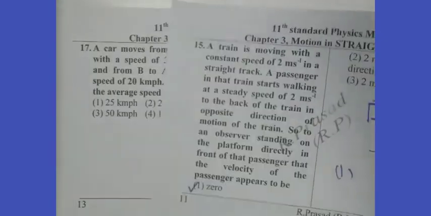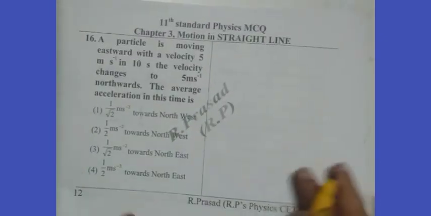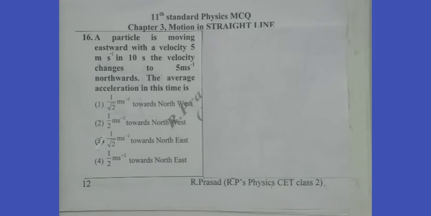Going for the 16th question, we read: a particle is moving eastward with a velocity 5 meters per second. In 10 seconds, the velocity changes to 5 meters per second northwards. Find the average acceleration in this time. So, we first write down the figure.